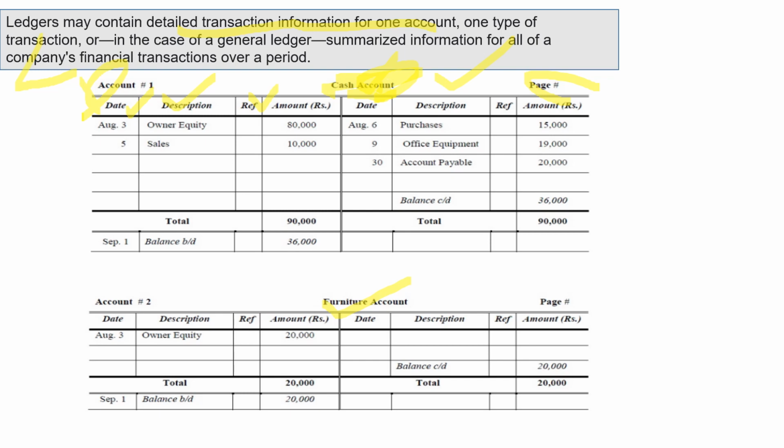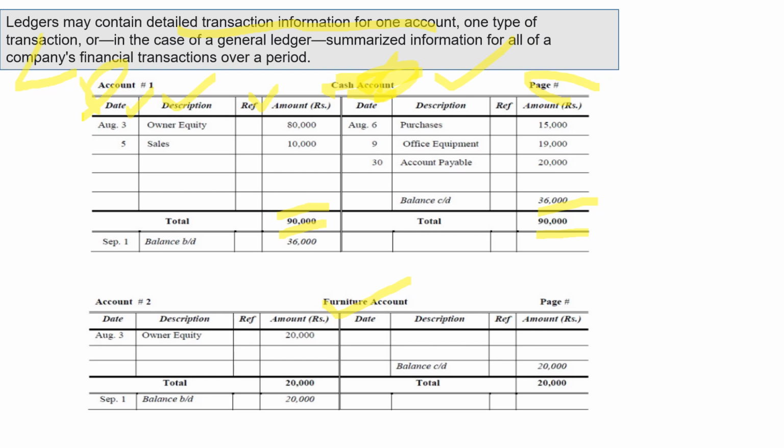Now, if you can see over here, I am balancing it: 90,000 here and 90,000 here. The debit side is 90,000, the credit side is also 90,000. That means here in the ledger, balancing is done. But you saw in the journal format, no balancing was done. Whenever you write the entries in the journal, it is called journalizing, and whenever you post these entries into the ledger, it is called posting.